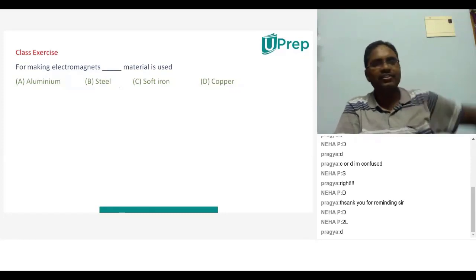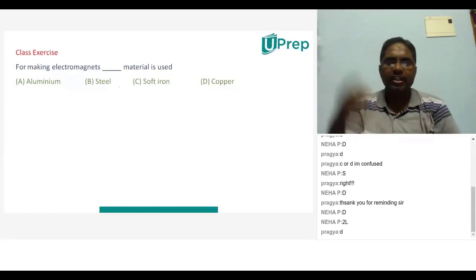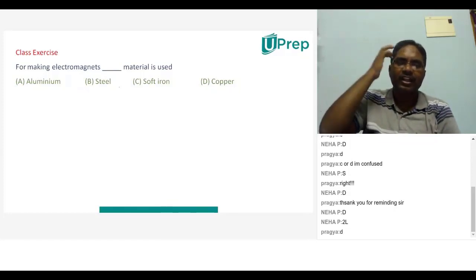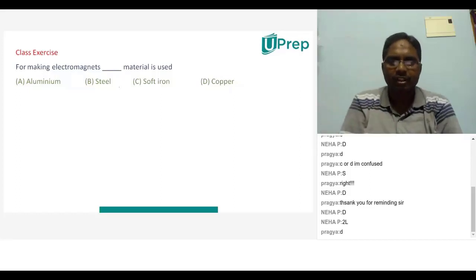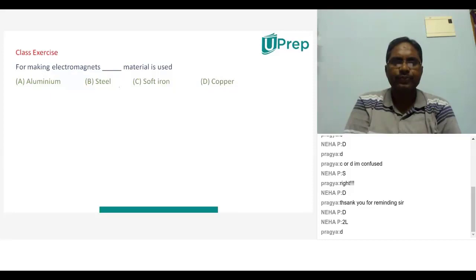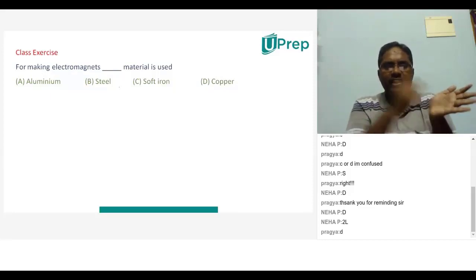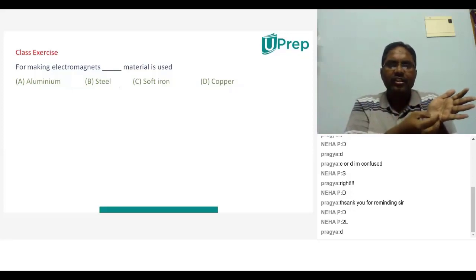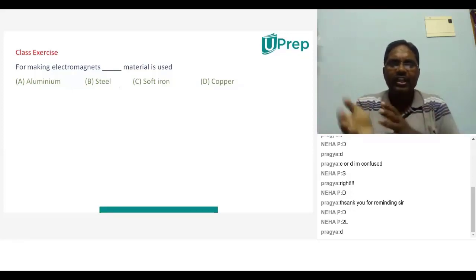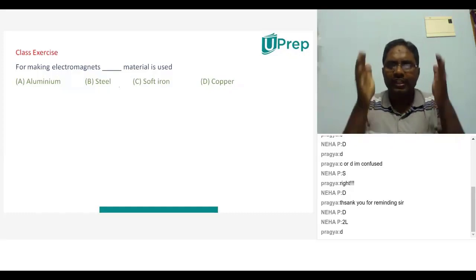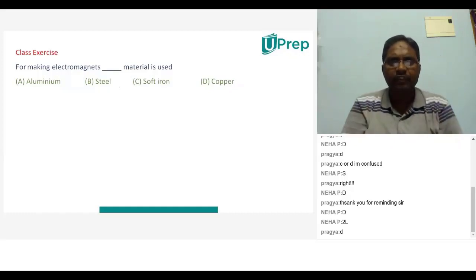Whenever we switch on electricity, magnetic property is created, and because of that it touches some metal there, and thereby it gives us some sound. So electromagnets are purely temporary magnets. That means when electricity passes, only then it exhibits magnetic property. If electricity is stopped, then it should not exhibit magnetic property. So it is only a temporary magnet.